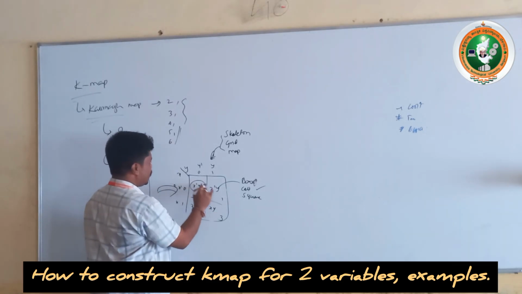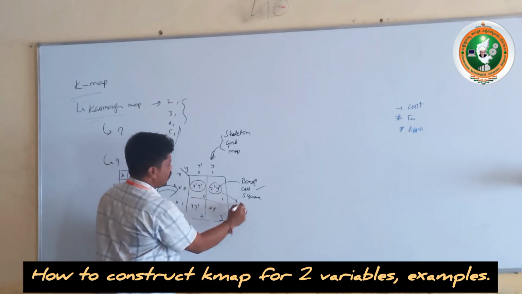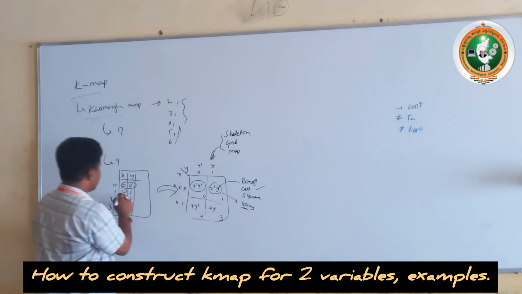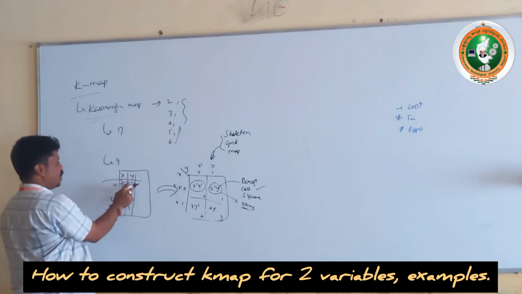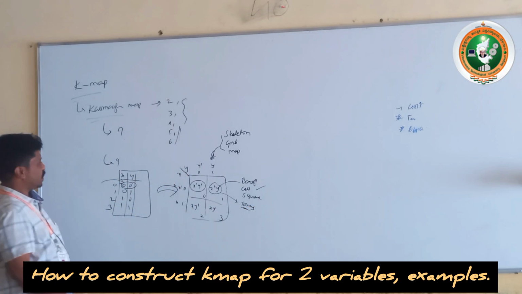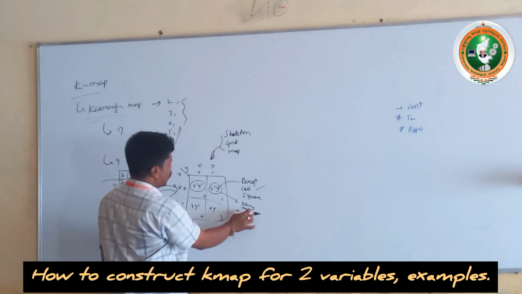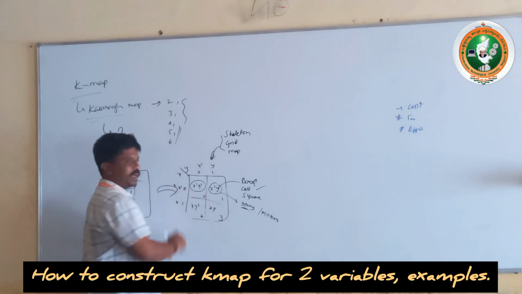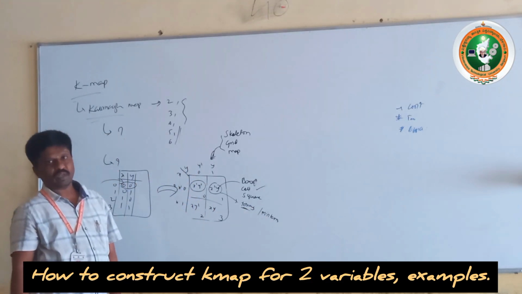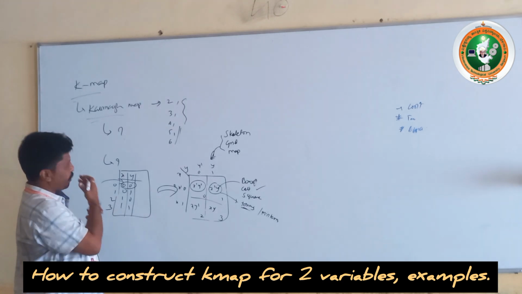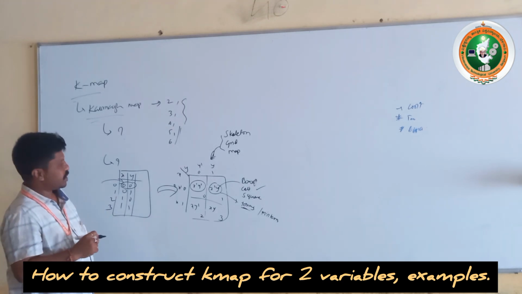Whatever cells we have in this, these are called terms. Okay, these are the terms. The Boolean combination we call a term. The terms are min terms if it is an SOP type of function. This is all about the K-map.